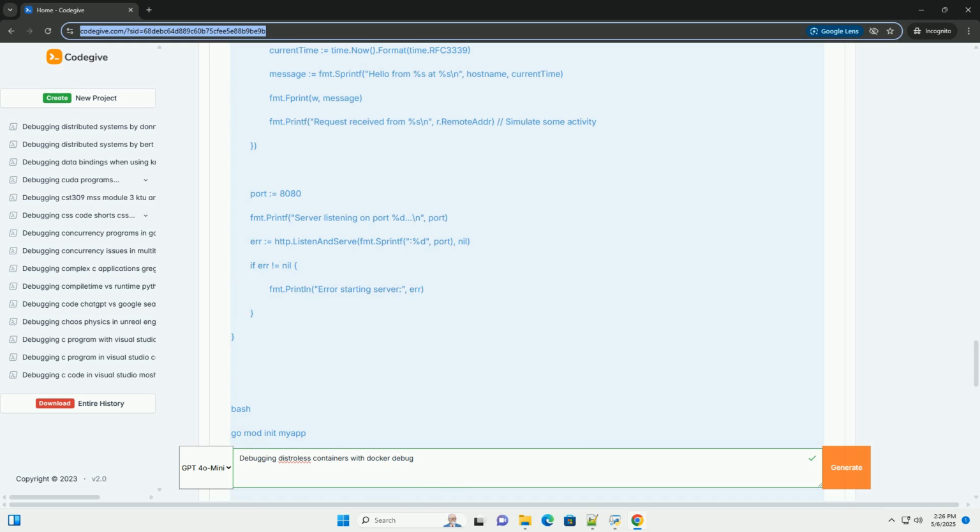1. Understanding the challenges of debugging Distroless containers. Distroless images, as the name suggests, contain only the application and its runtime dependencies. They lack common utilities like shells (bash, sh), package managers (apt, yum, apk), debugging tools (strace, gdb, tcpdump, netstat), and editors (vim, nano).